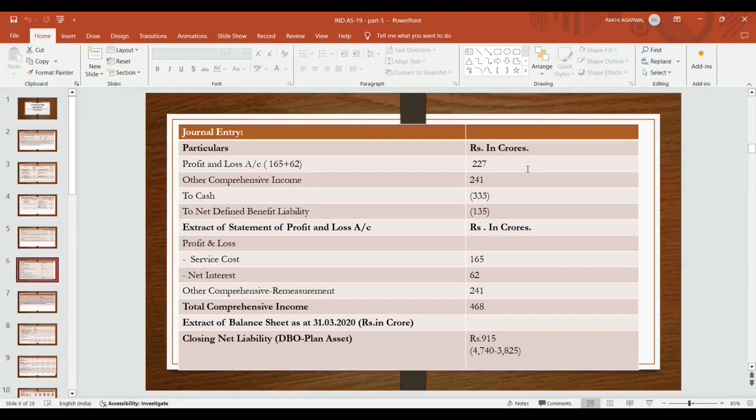Total entry how we will pass. So profit and loss account, service cost becomes 165 crores and net interest becomes 62 crores. So total kitna raha? PL account debit by 227 crores, 165 crores plus 62 crores. Other comprehensive income, actuarial loss on plan assets and actuarial loss on defined benefit obligation, that becomes 241 crores. To cash 333 crores. To net defined benefit liability, increase in liability 135 crores.